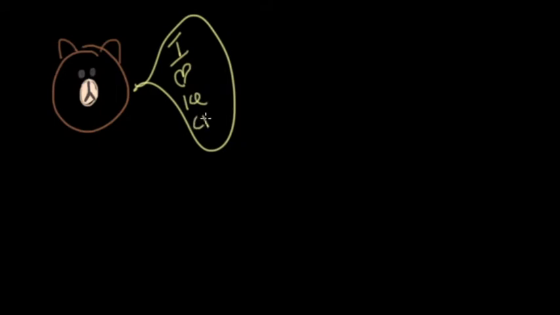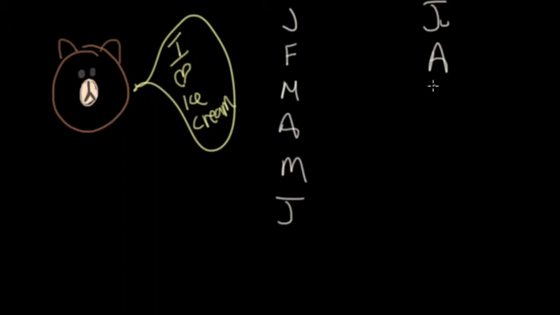And we're going to be looking at ice cream today. I said we were going to look at ice cream. So, ooh, he's like, I love ice cream. And Math Bear loves ice cream so much that he eats a lot of it. And we asked him, how many ice creams do you eat each month? Math Bear said, oh, well, how many do I eat? Well, there's all these months in the year: January, February, March, April, May, June, July, August, September, October, November, and oh, I love December. And he said, well, how many ice creams do you go and eat?